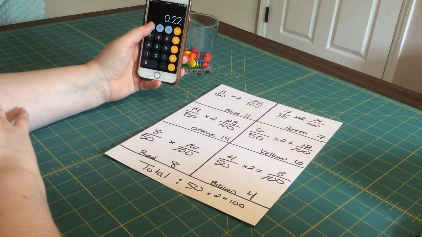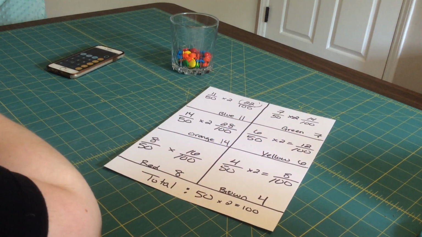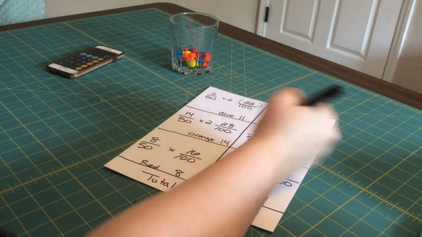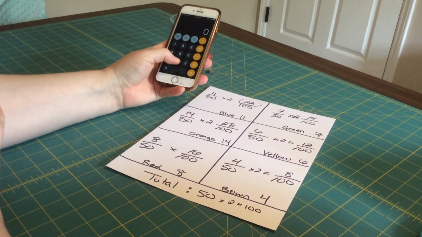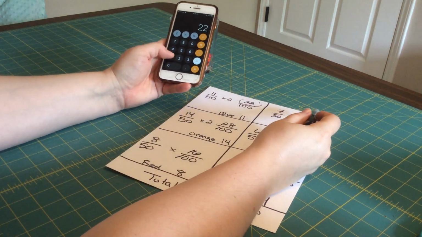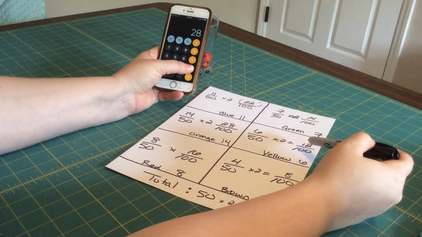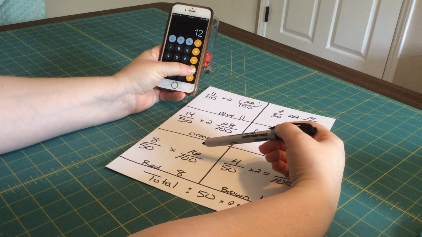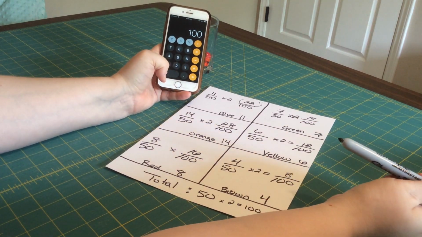You don't actually have to divide anything because this number here, that's our chance. And all of these should add up to 100 if we add them up. So I'll show you guys that. So 22 plus 14 plus 28 plus 12 plus 16 plus 8 is 100.